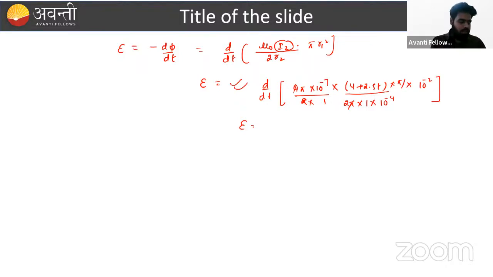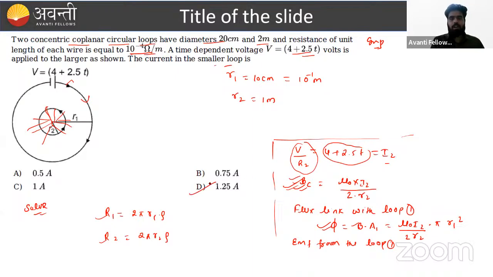And in this case, what is our answer? If we solve this, our answer is nothing but 1.25 ampere. You can simply calculate that from here. Option D is the right one.